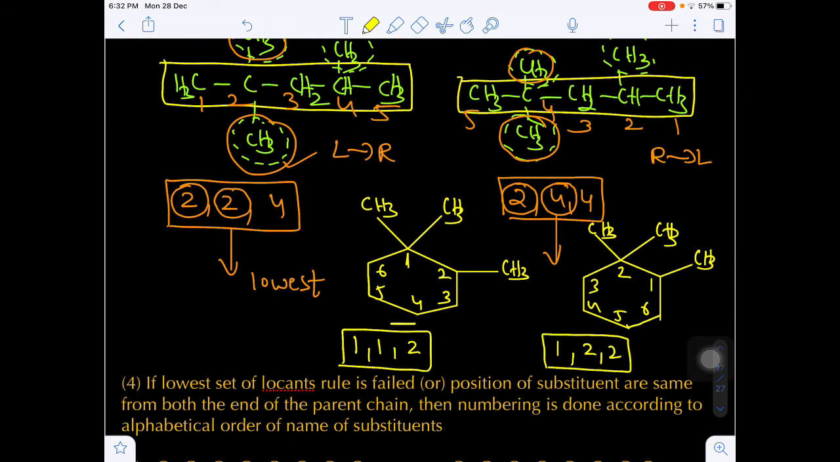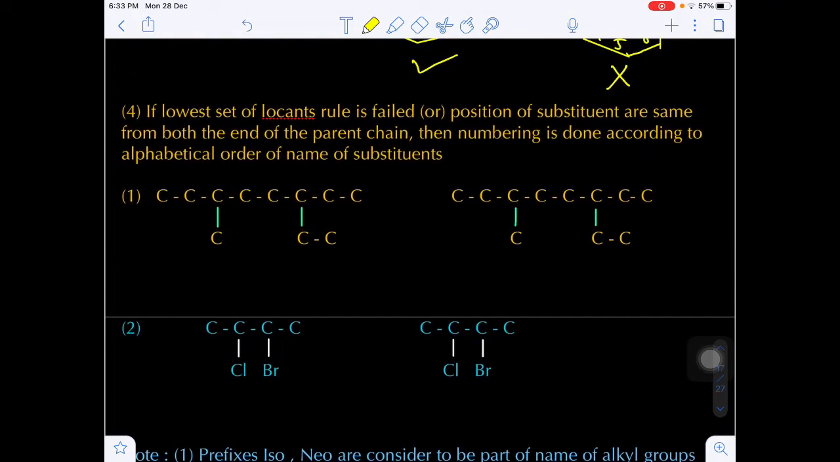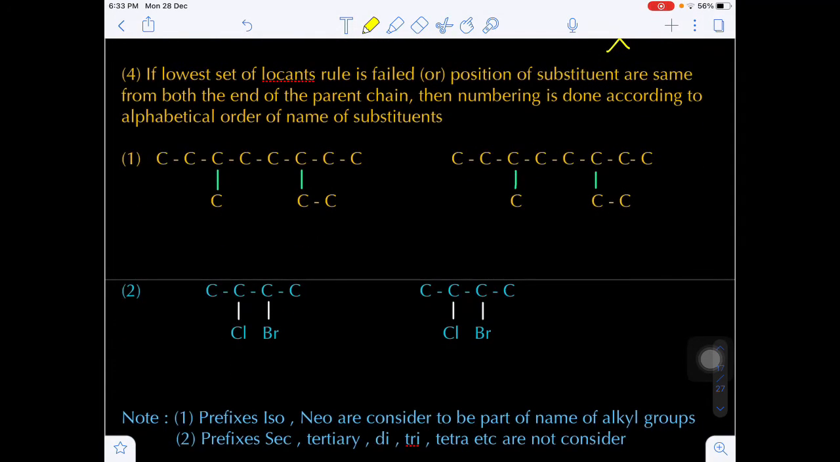Okay. Now you see the priority. Here number 1 is common in both cases, but in the second case, if you see the second number, this is the first number, this will be the second number. So the first set has the lowest number as compared to the second. That means the numbering must always be done in the clockwise direction. Yes or no? That means this is the right numbering and this is the wrong numbering. Okay. Now come to the next one.